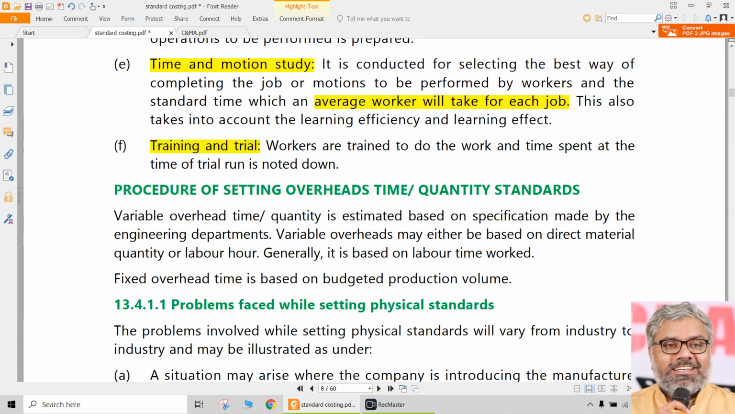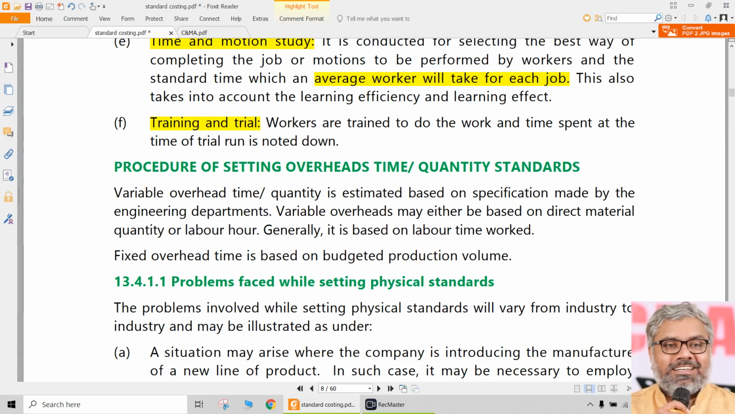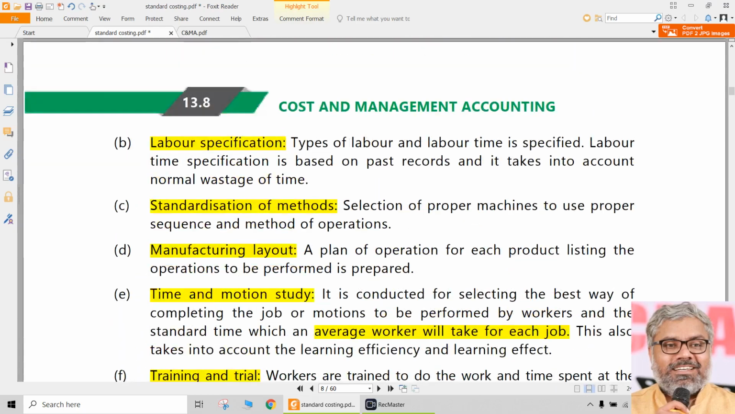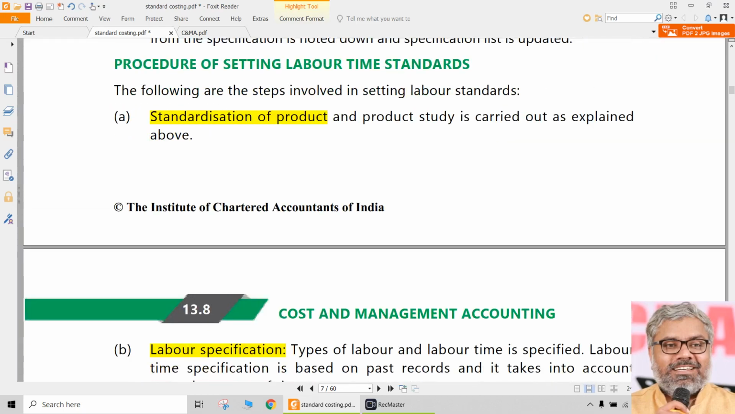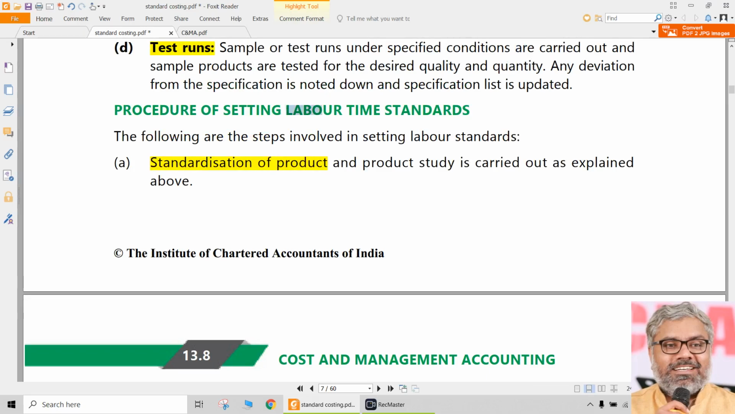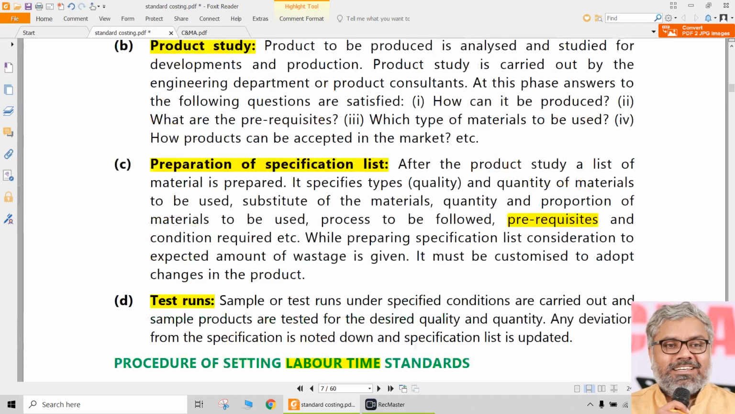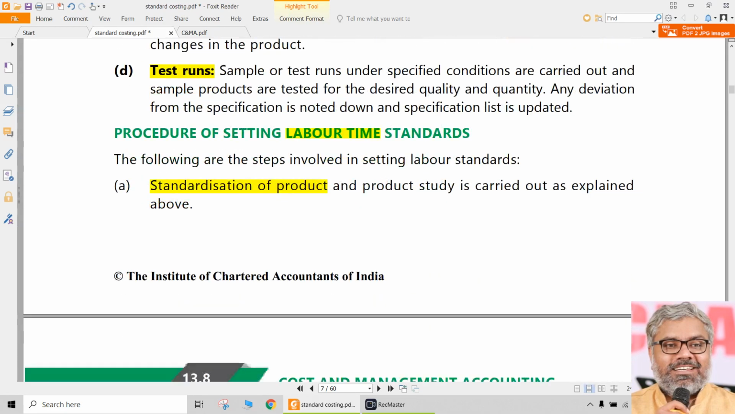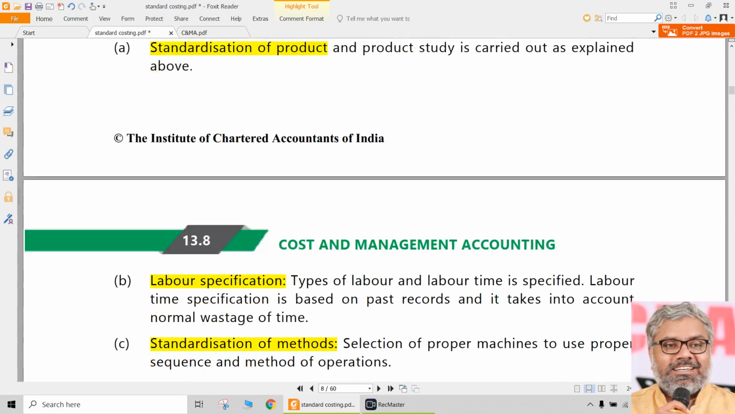And trial runs are always there. Workers should be properly trained to do the work they are supposed to do. These are the practical things related to setting labor time standards. Are we talking about money now? No. When we say material quantity standards and labor time standards, we are not talking about money. We are talking about quantity.